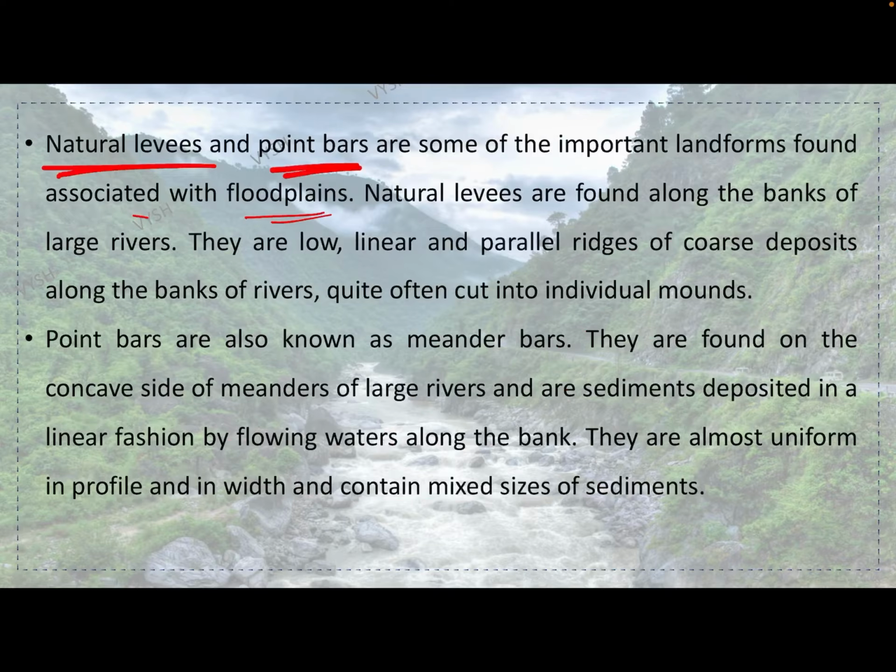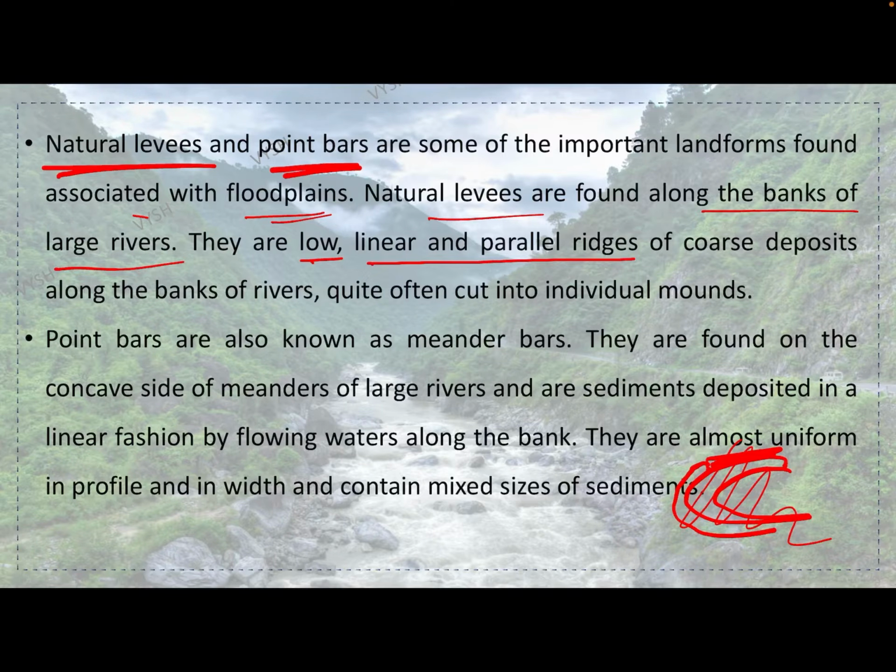For example, when there is a meander, because of the water pressure, automatically the land will be a little higher. You will see in the images; I am not able to draw properly. You will see in the coming images. Natural levees are found along the banks of large rivers. They are low, linear and parallel ridges of coarse deposits along the banks of rivers, quite often cut into individual mounds. Point bars are also known as meander bars.